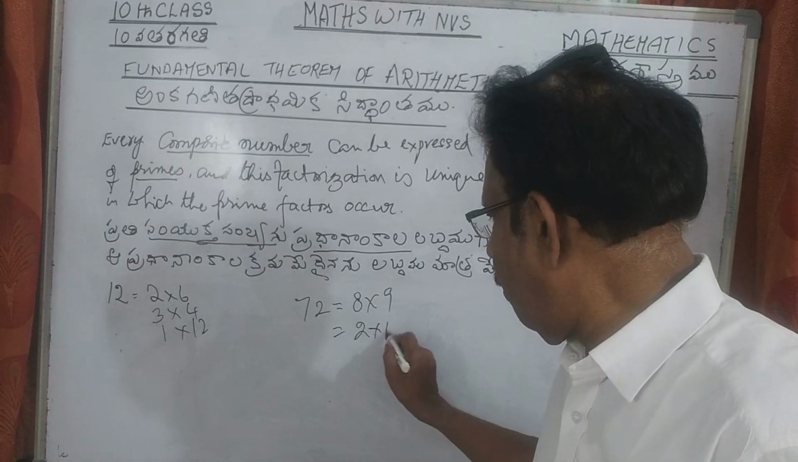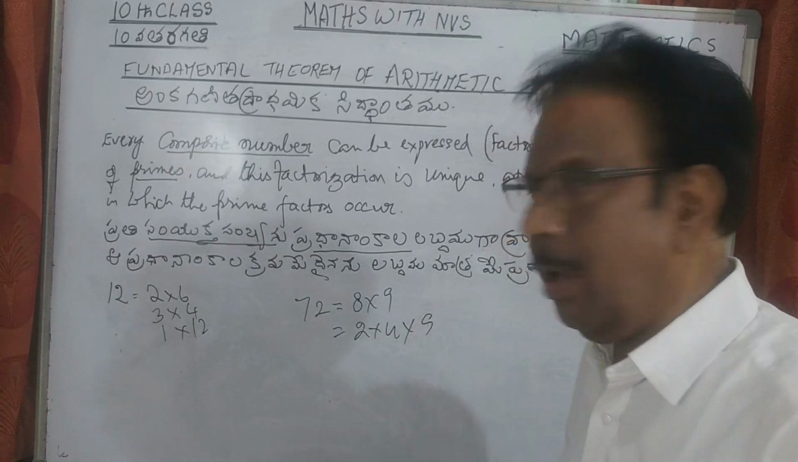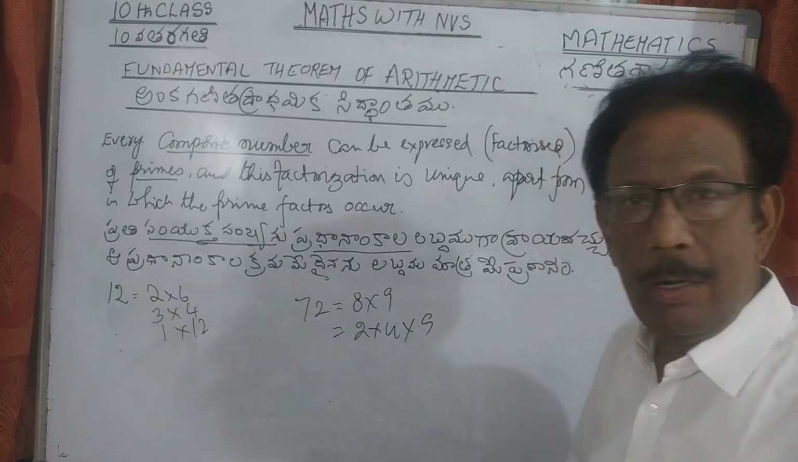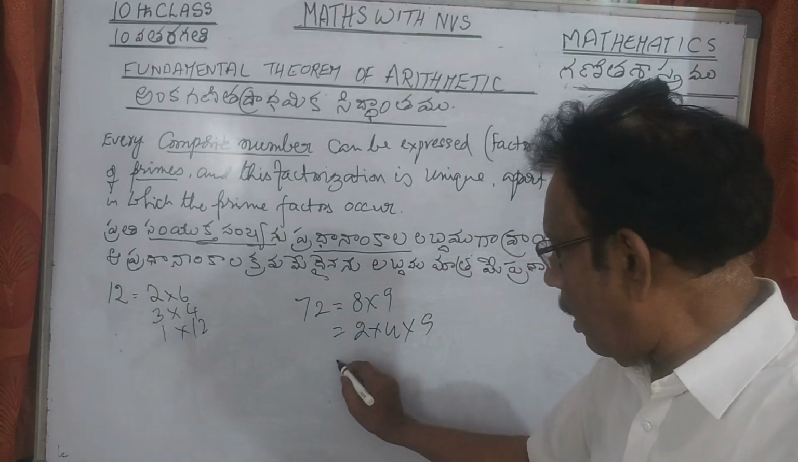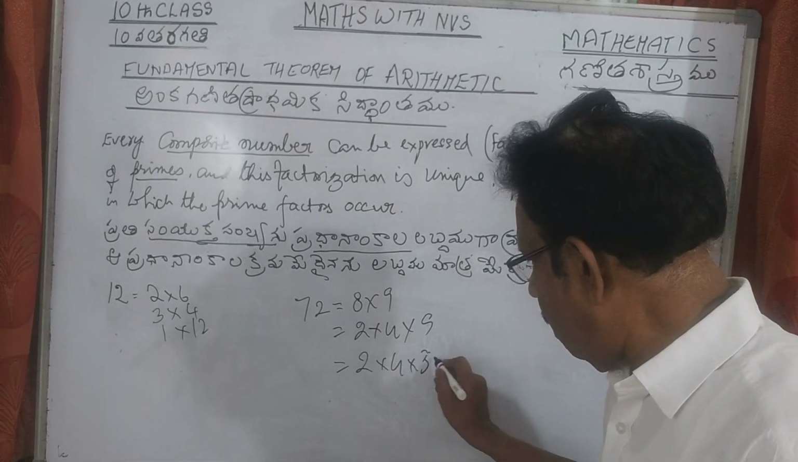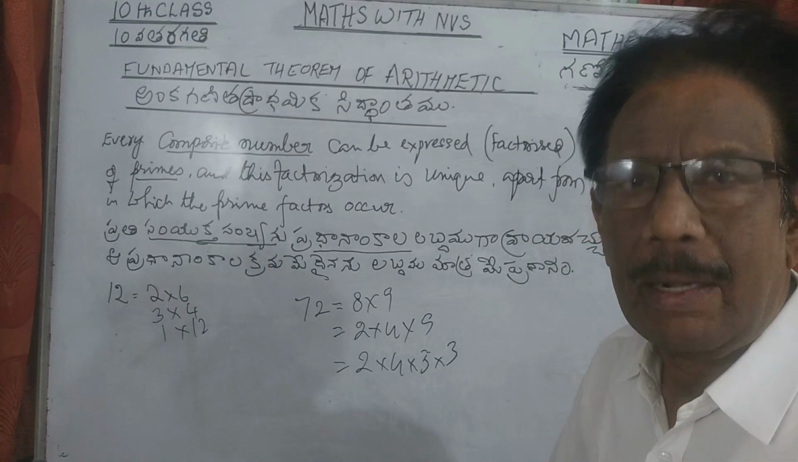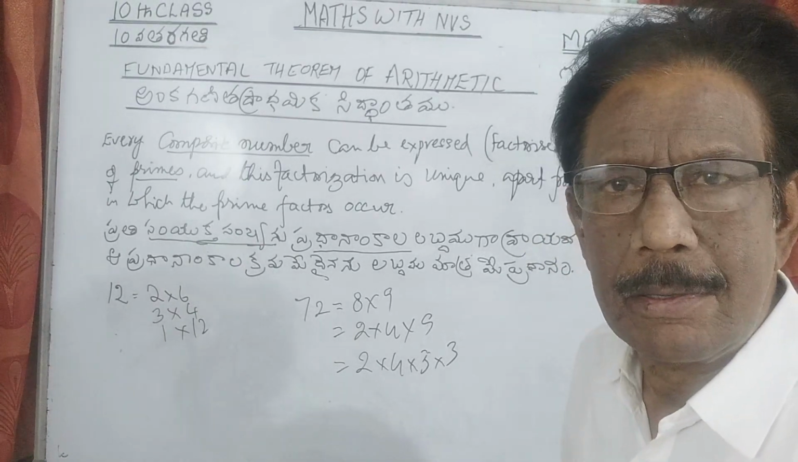So the same again, 2 into 4 into 9. 2 fours are 8, 8 nines are 72. The same I can write as 2 into 4 into 3 into 3. These are also factors. These are also ordinary factorization, just simple factorization it is.